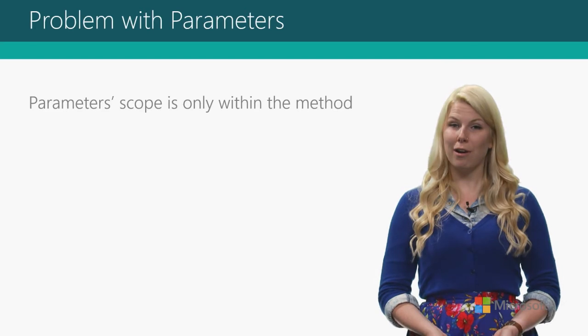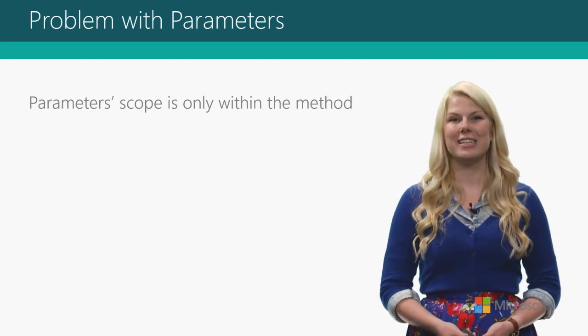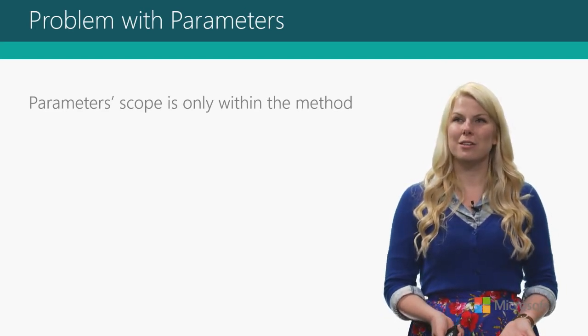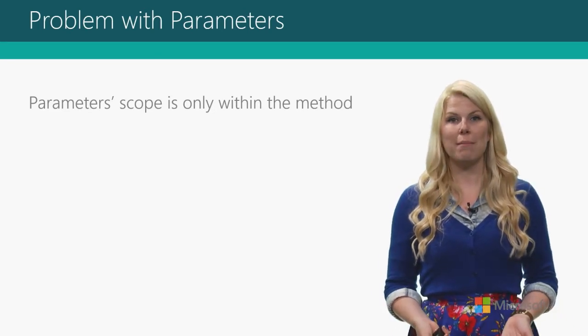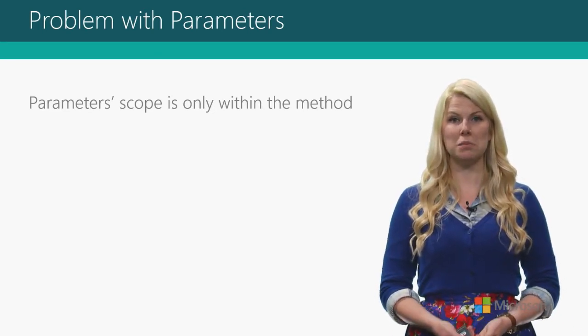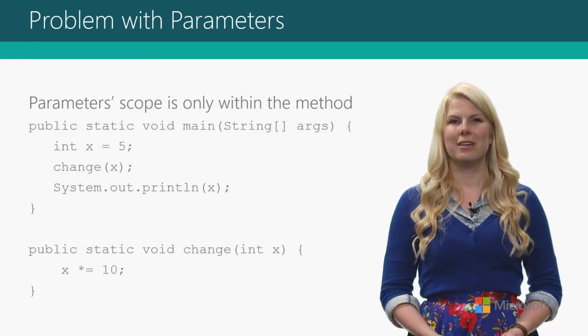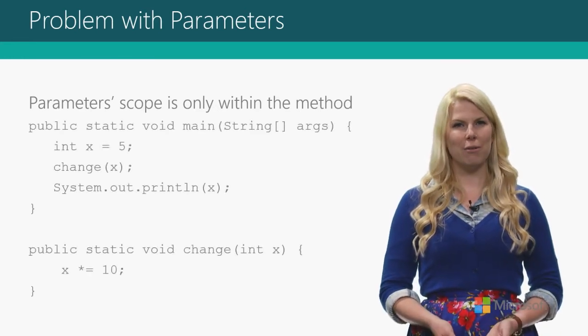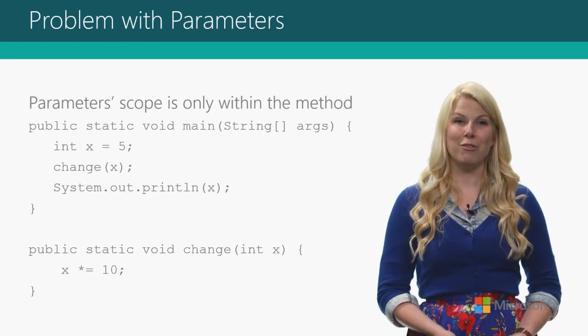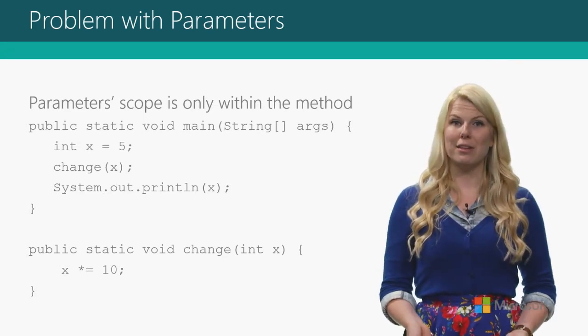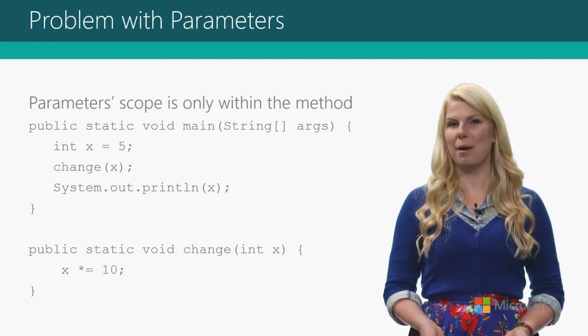Now, the problem with parameters is, like I said, their scope only exists within a method. So once you do all this wonderful work, well, it only lives within that method. And once that method instance finishes, it goes away. So what do you do in order to save all of that great work that you did inside your method so that it can, say, be used in other methods, or maybe it's going to be reflected up in the main method?